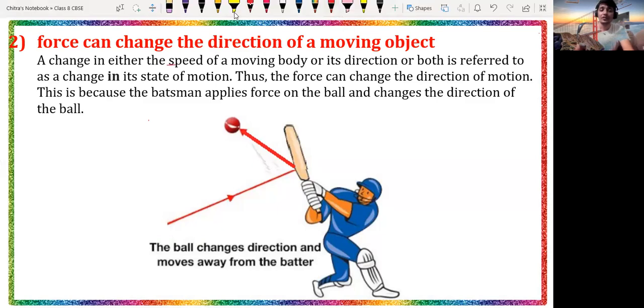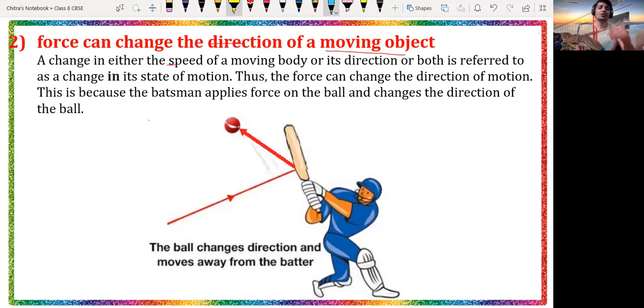Okay, the force can change the direction of the moving object. So it means that by applying force we can change the direction of any moving object. Okay, so let's discuss from here.